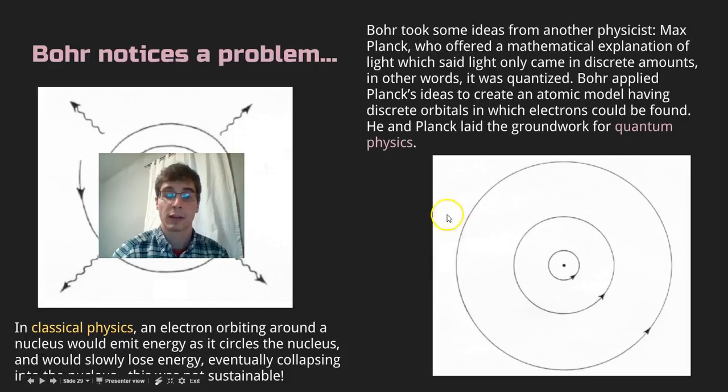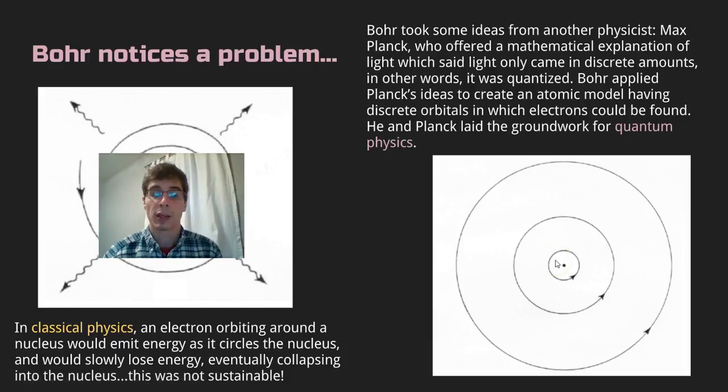If this electron, for whatever reason, lost energy and fell into this first orbital here, it's going to emit radiation in the form of a photon that's exactly equal to the amount of energy that it loses.